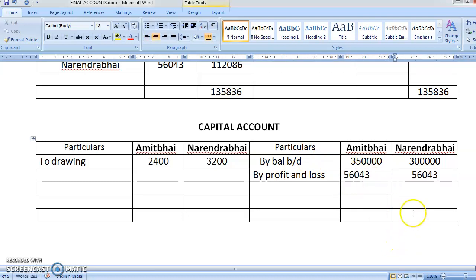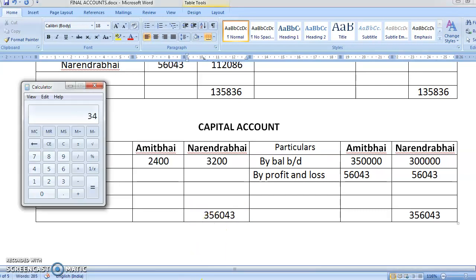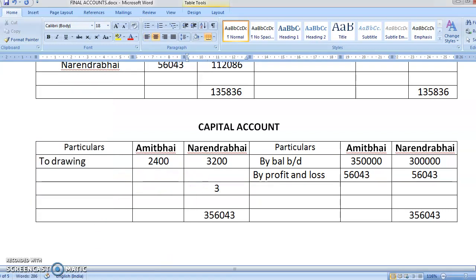Now totaling, I think obviously this side is bigger. So this is coming to 356,043. So here also 356,043. Chalo, minus 3,200. So you are getting 3,52,843. So 3,52,843.